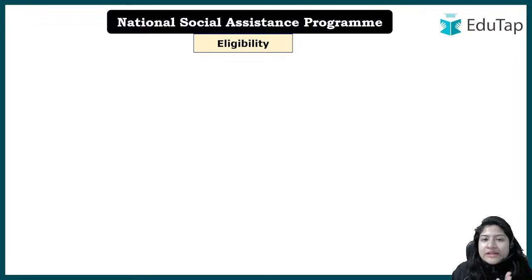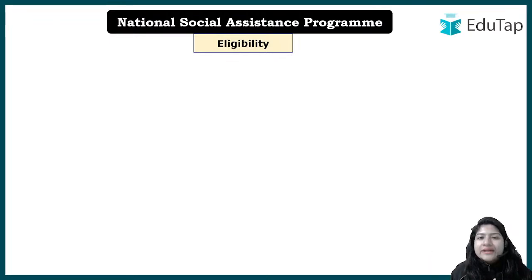Now coming to the eligibility. So eligibility a little bit we have understood, but then again now let's look at it, ठीक है. If in general I have to say, the basic eligibility is that the beneficiary must belong to the BPL category, okay. Now in the rural areas there is the BPL census 2002, so on that basis it's being checked whether the person belongs to BPL or not, okay, and after that only the benefits are provided. In the urban areas there are various urban poverty alleviation programs that are running, okay, and in these programs there are lists of names or families which have been provided that okay they belong to the BPL category, so on that basis the benefits will be provided, ठीक है.